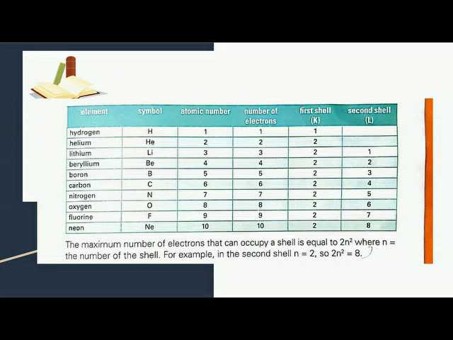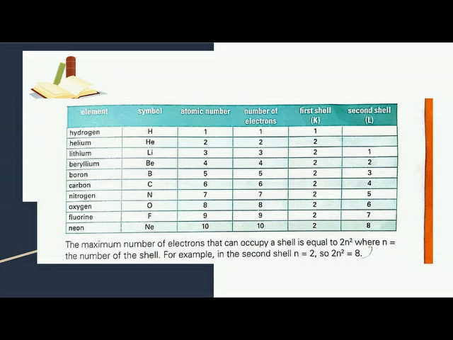In this table you can see 6 headings. First, the name of the element, then symbol, atomic number, number of electrons, first shell, second shell. Element hydrogen, symbol H, atomic number 1, number of electrons 1, first shell contains 1 electron and the second shell has no electron. Helium, symbol He, atomic number 2, number of electrons 2, first shell contains 2 electrons and the second shell contains no electron.